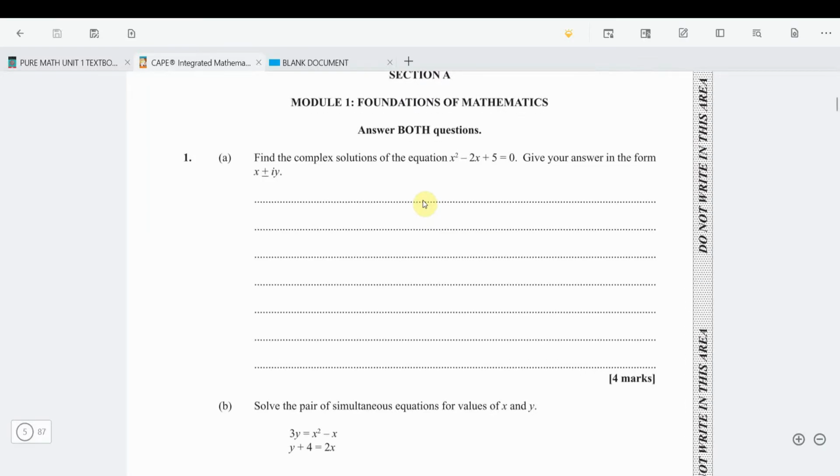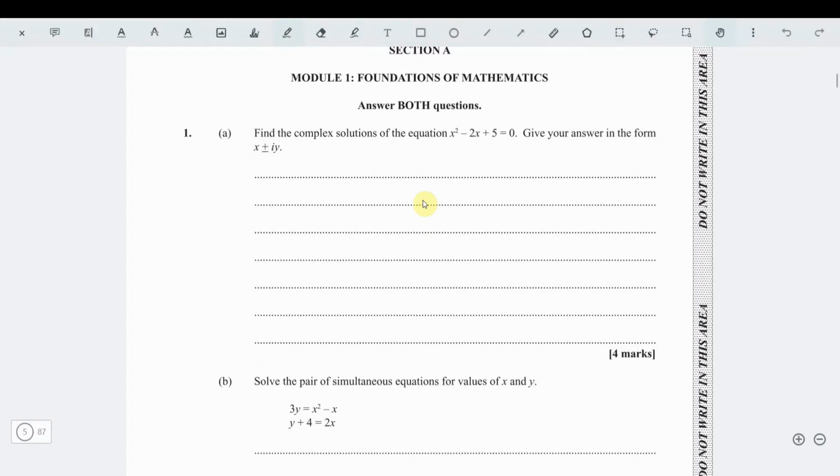It says find the complex solution of the equation x squared minus 2x plus 5 equal to 0, giving your answer in the form x plus or minus iy. So the first thing we notice is that they told us it has a complex solution. Since it has a complex solution, we already know what to do. We know we have to use the quadratic formula.